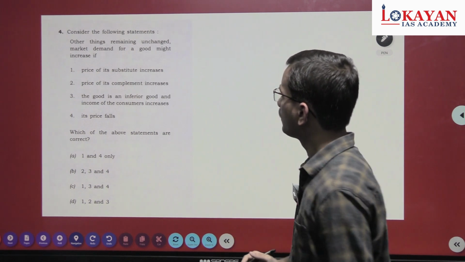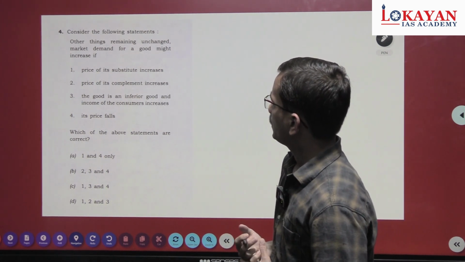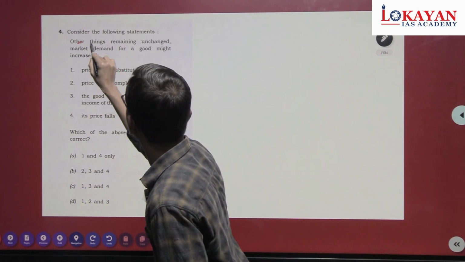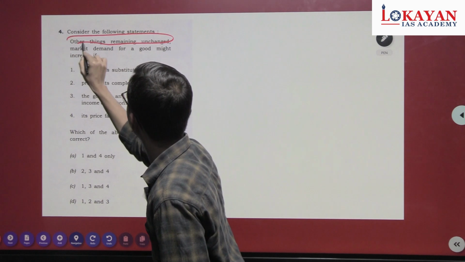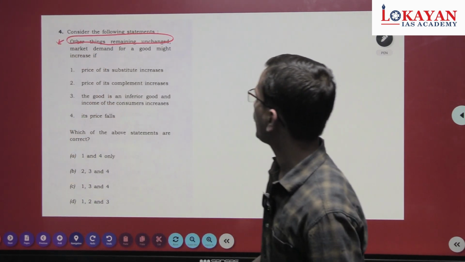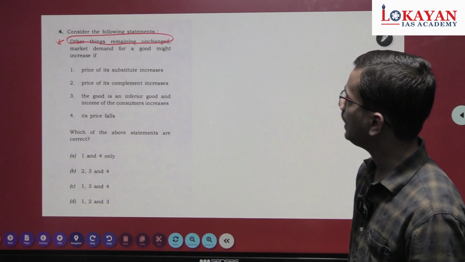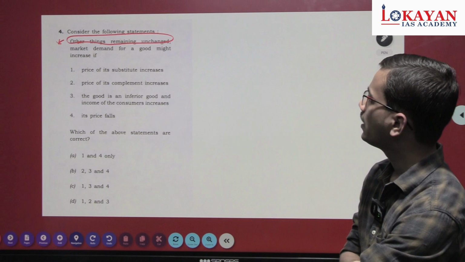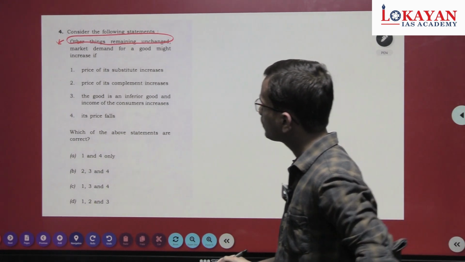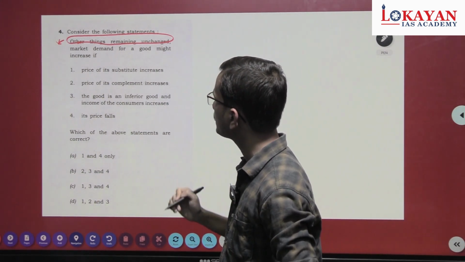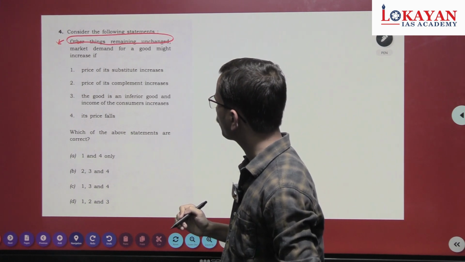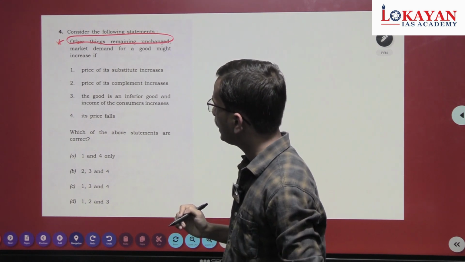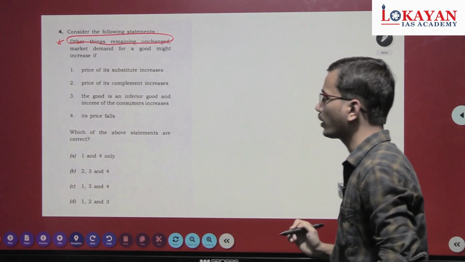Okay, consider the following statements. Other things remaining unchanged. Mark this line. Other things remaining unchanged. Market demand for a good might increase if: first, price of its substitute increases; second, price of its complement increases; third, the good is an inferior good and income of the consumers increases; and fourth, its price falls.